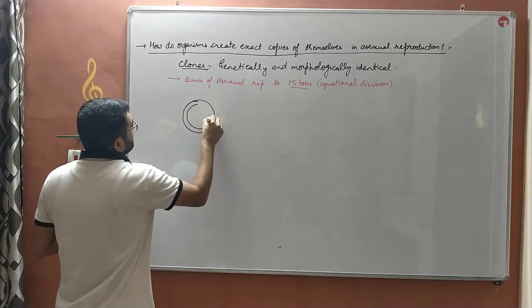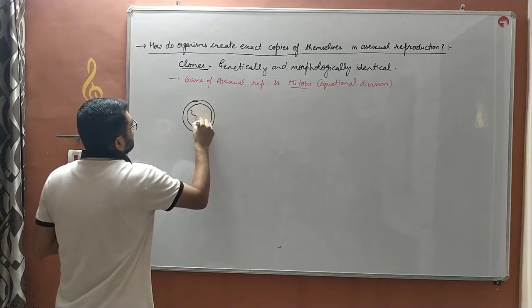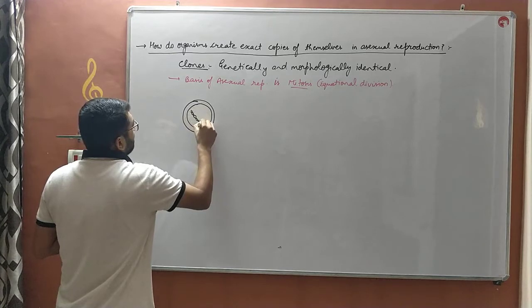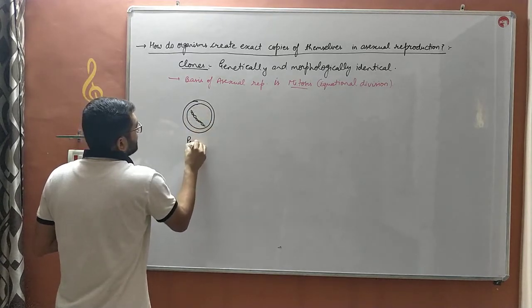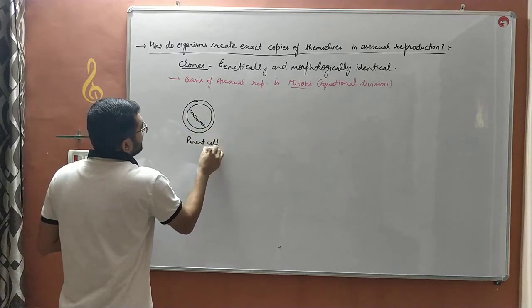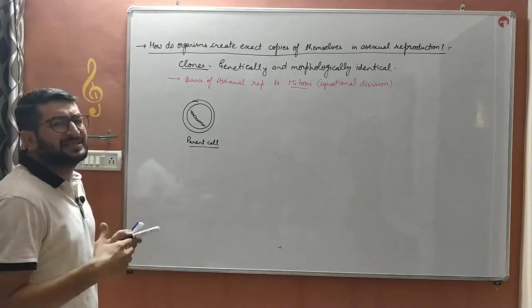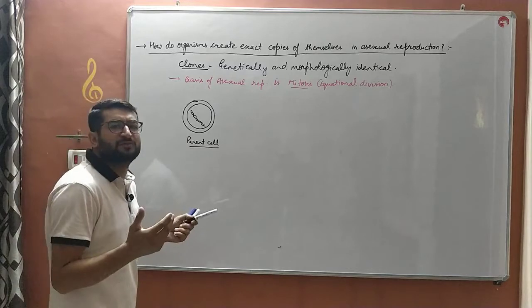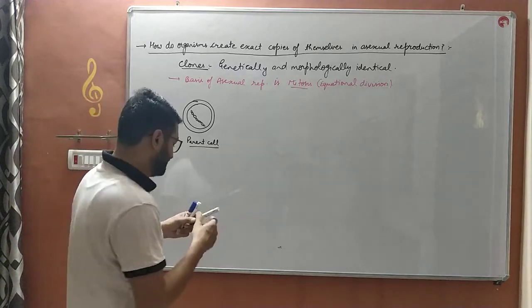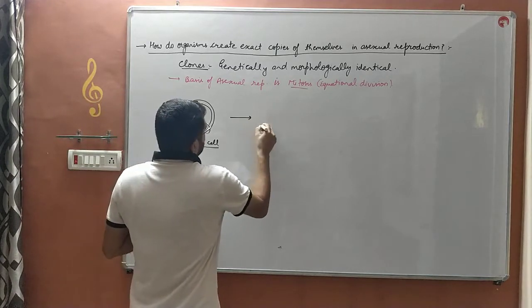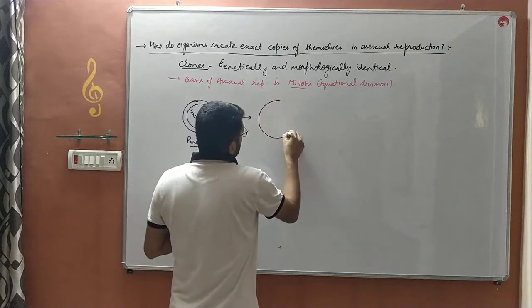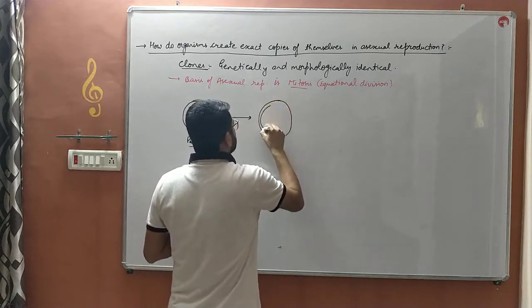Let us suppose this is a parent cell. It is a mature parent cell, a unicellular organism. It will divide by asexual mode of reproduction like spore formation, or you can say binary fission. Then during binary fission what happens?